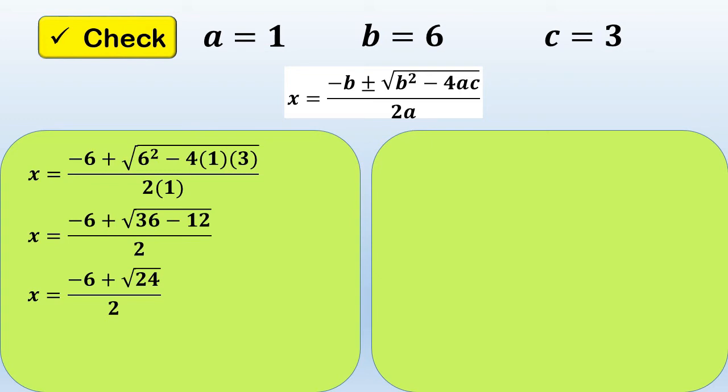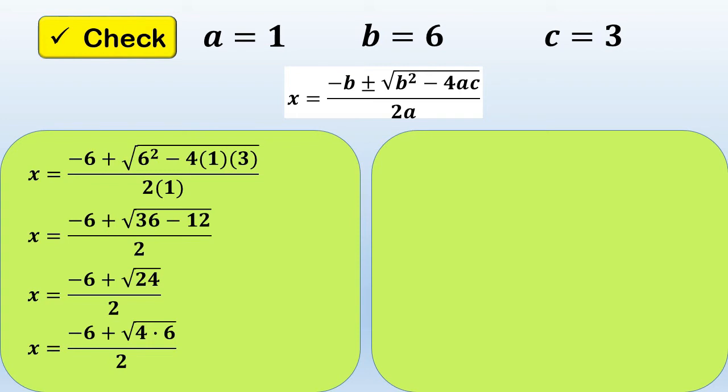So what we are going to do here is to simplify the radicand. So we have here now negative 6 plus, since 24 is not a perfect square, what's going to happen? We just copy it. Since 24 is not a perfect square, what we're going to do here is to identify the factors of it.